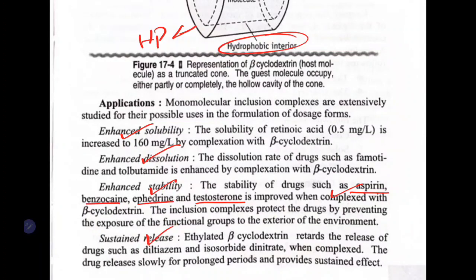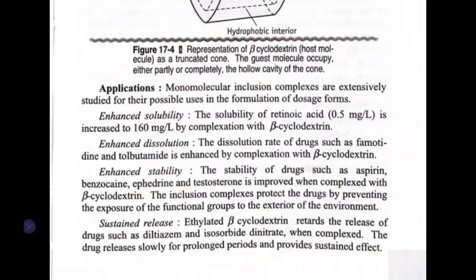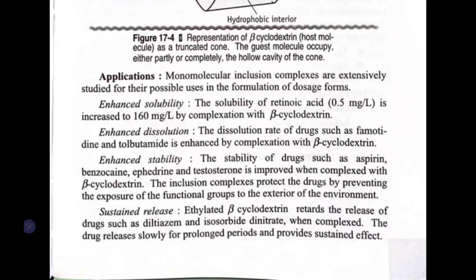You can also use it for sustained release, because the molecule is sitting inside the beta cyclodextrin. Remember ethylated beta cyclodextrin. If I modify the structure of beta cyclodextrin by adding an ethyl group, then, whereas if it is not ethylated it will increase the solubility, if it is ethylated it will decrease the solubility and can be used for sustained release.